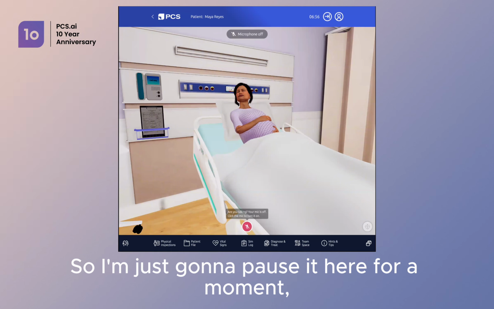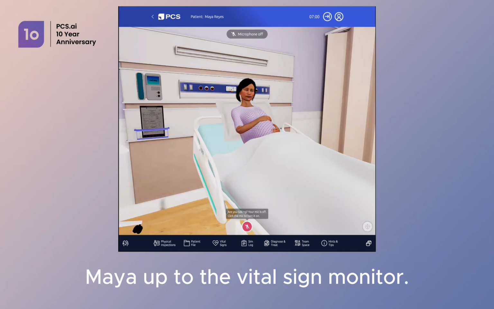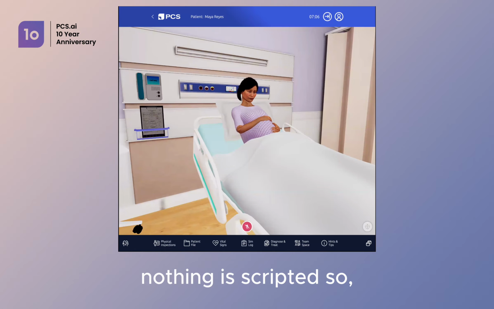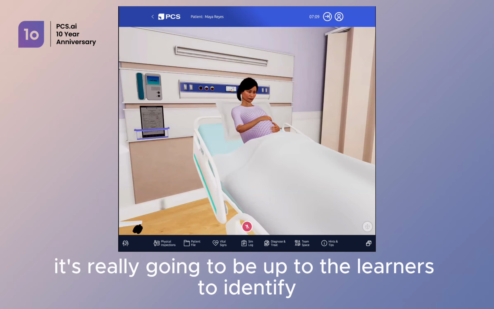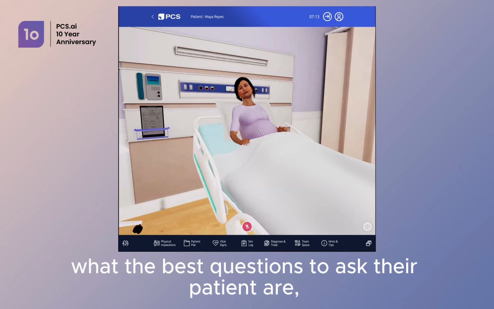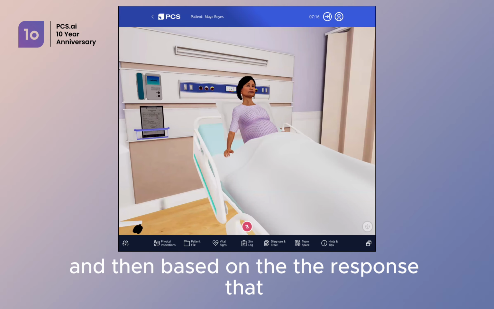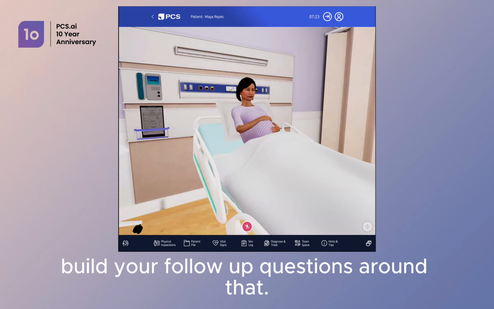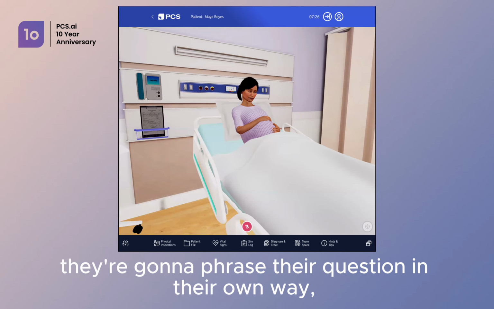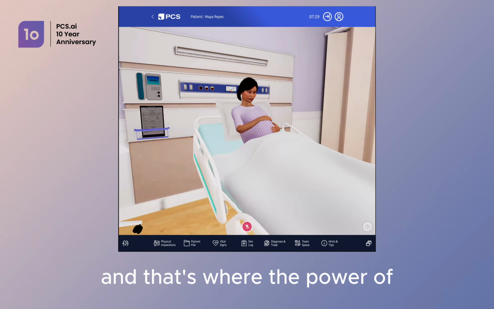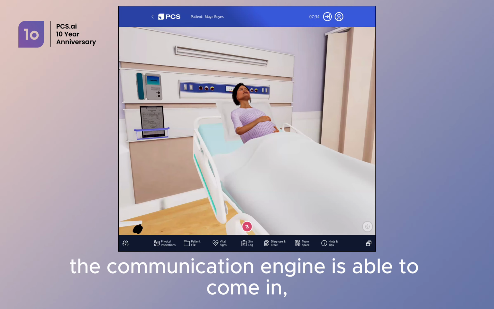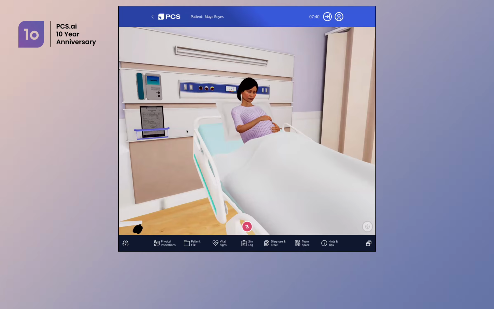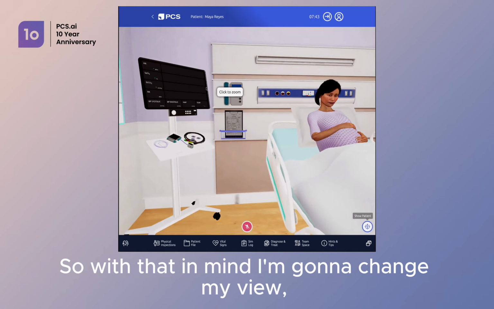So I'm just going to pause it here for a moment before we hook Maya up to the vital sign monitor. A few things I always like to point out with the communication. First off, nothing is scripted. So it's really going to be up to the learners to identify what the best questions to ask their patient are. And then based on the response that Maya or any other scenario gives, build your follow-up questions around that.